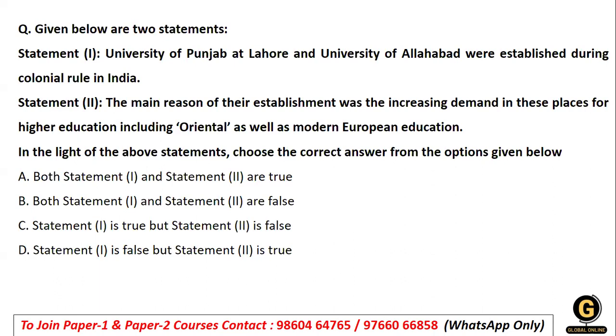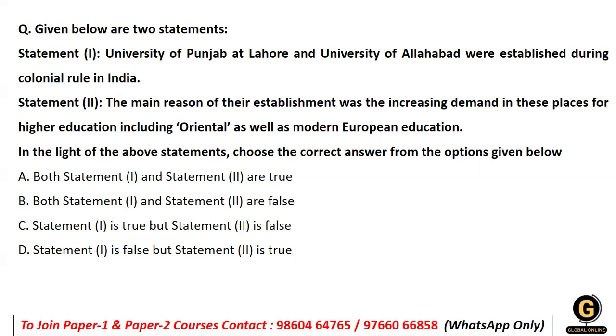That is one statement. The main reason was increasing demand in these places for higher education, including Oriental. Now, the Oriental one is the study of Oriental as well as modern European education. So, when we look at this statement, what does it talk about? It talks about the University of Punjab and the University of Allahabad during the colonial rule. The main reason for their establishment was increasing demand in these places.